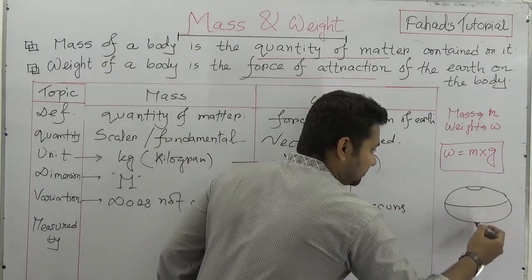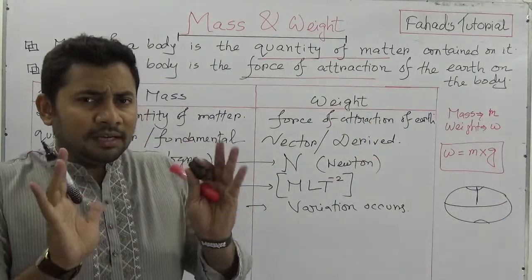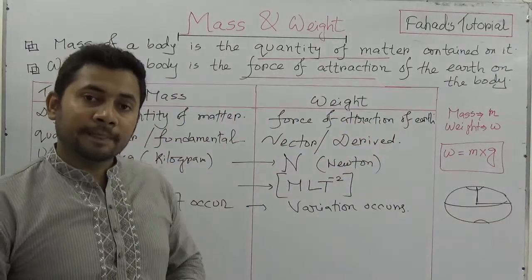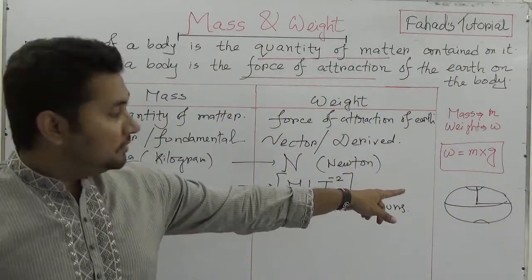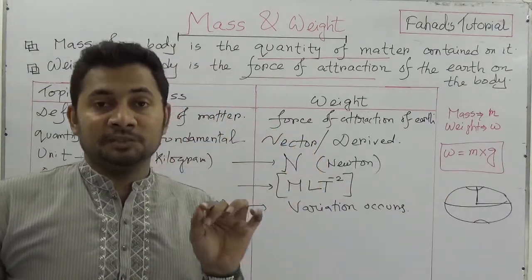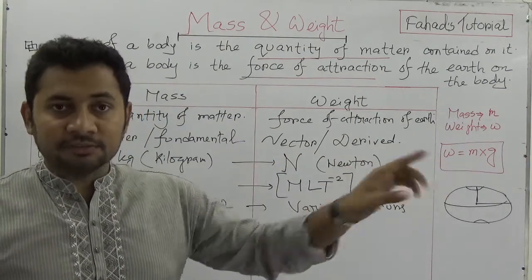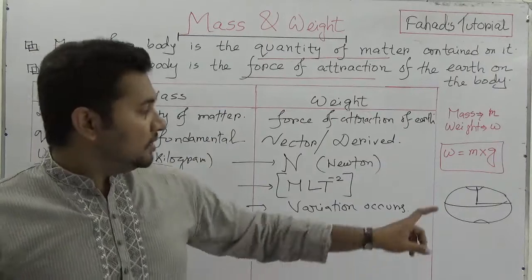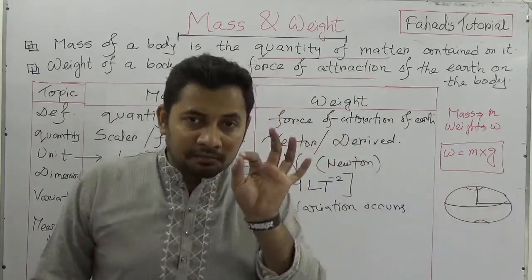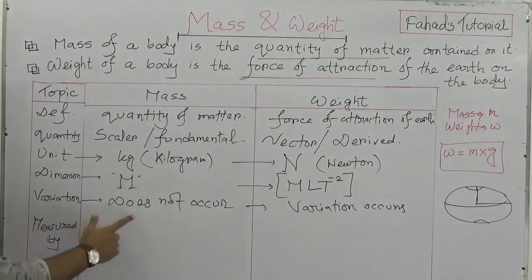In the polar region, the radius of the earth is a little bit smaller than at the equator. That is why g changes. In my previous class on acceleration due to gravity, I explained why g is higher in the polar region and comparatively lower in the equator region.